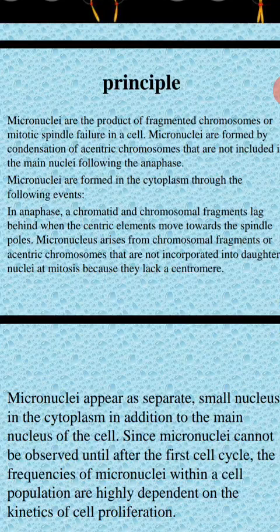These micronuclei are formed from fragmented chromatid and fragmented chromosome. Micronuclei arise from chromosomal fragments or acentric chromosomes that are not incorporated into the daughter nuclei at mitosis because they lack a centromere. Are you clear? Chromosomes are damaged in the presence of a genotoxic drug.